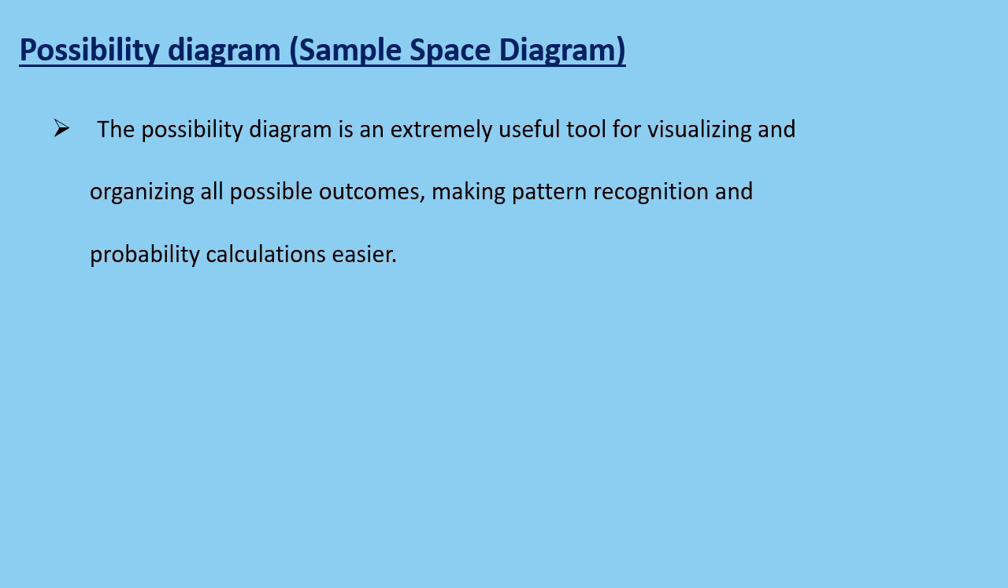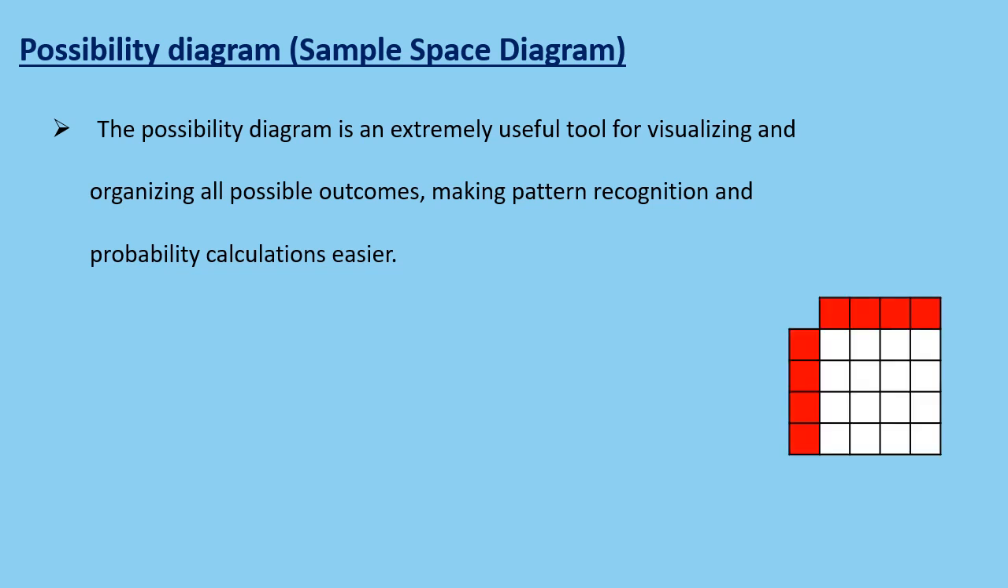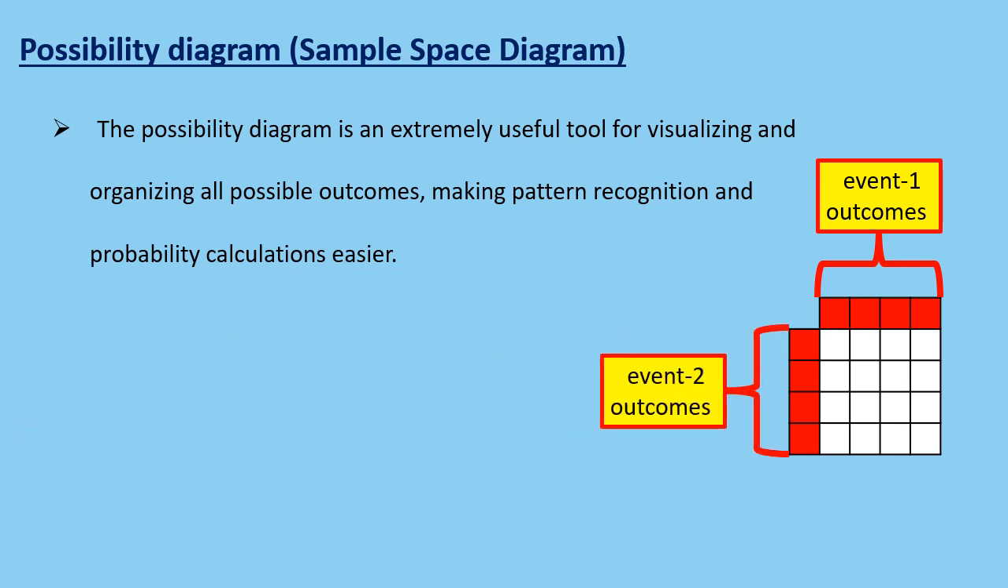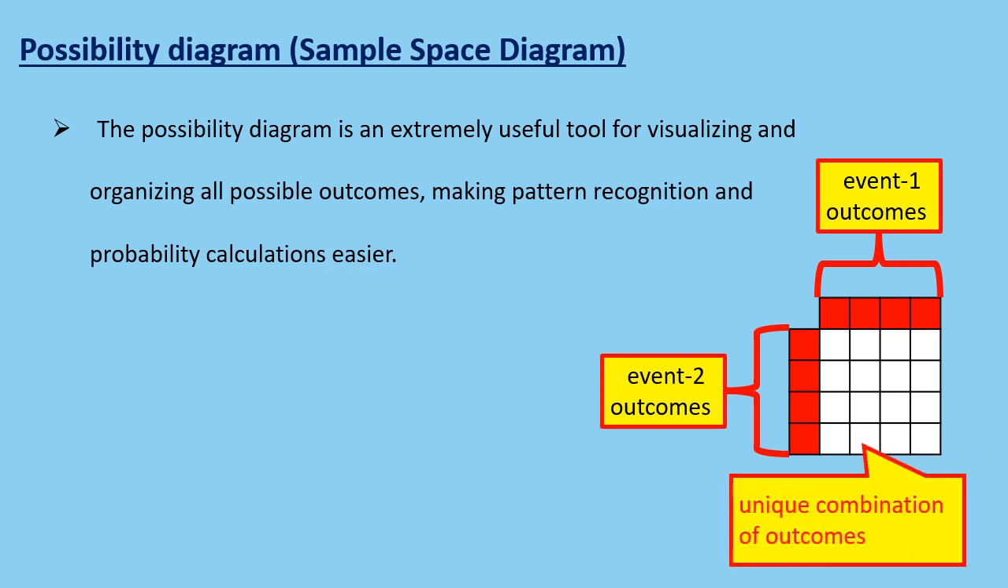The possibility diagram is represented as a grid or table, with the top row representing all possible outcomes of the first event and the left column representing all possible outcomes of the second event. And each grid cell represents a unique combination of both events' outcomes.